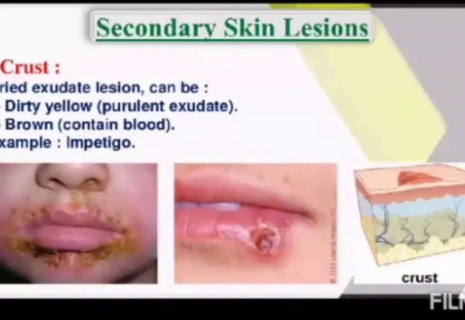So the next one is crust. Crust means dried exudate lesion. It will appear in two forms, a dirty yellow appearance and a brown appearance. Brown indicates it contains blood, and dirty yellow indicates purulent exudate. For example, impetigo. Another example is if you are having acne,